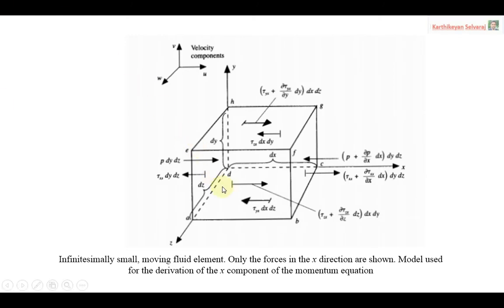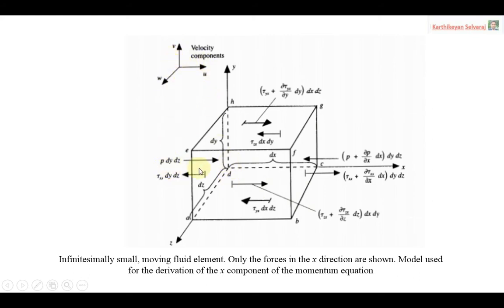See here, this is a diagram. Now we have some idea. So we are going to consider the force terms. The force term, especially body force, is over. Now we are talking about surface force. The surface force, first one, pressure force. See, this is a pressure force. How can we calculate the pressure force? Multiply the pressure with the area, dy dz. This is a fluid element having dimensions dx, dy, dz. So this is the x, y, z axis.